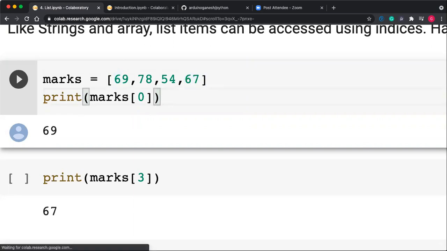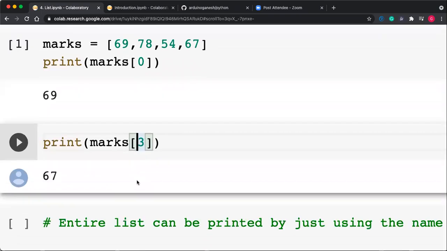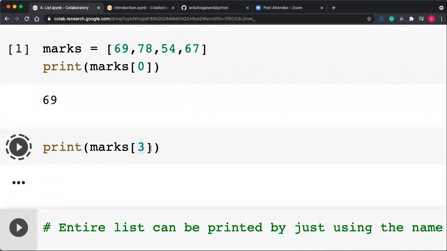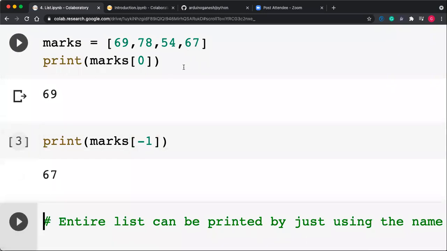Very similar to the statement that we studied in the last session. So marks of 3: 0, 1, 2, 3, is 67. Marks of 3 is 67, and marks of -1 is also 67.